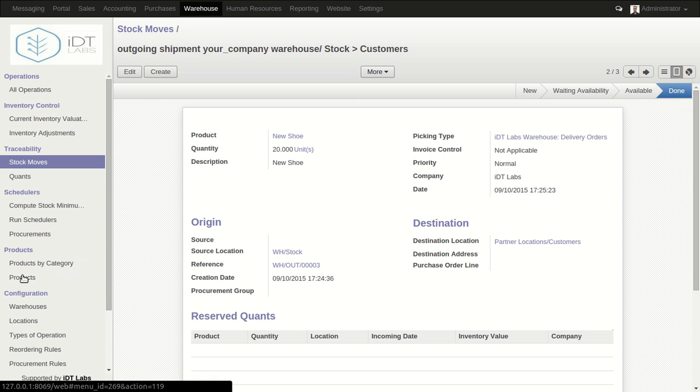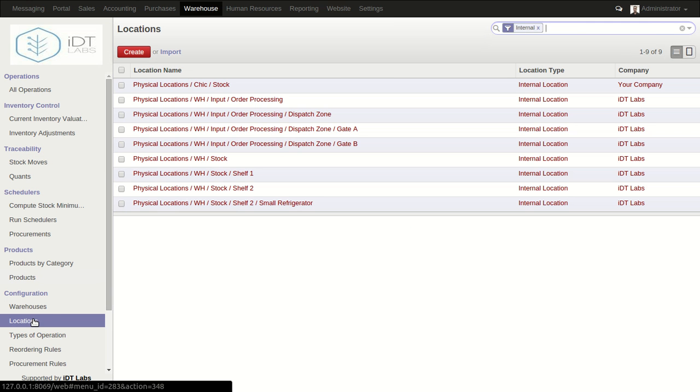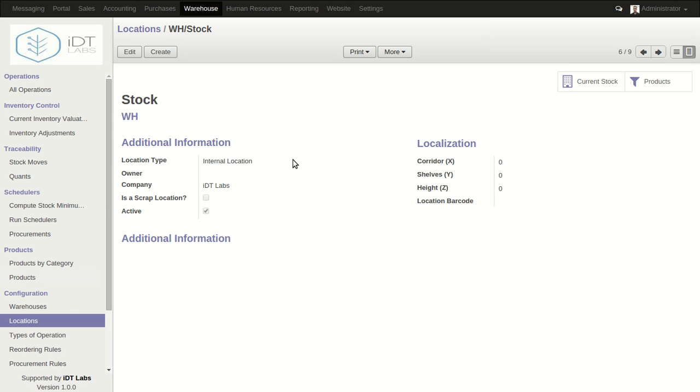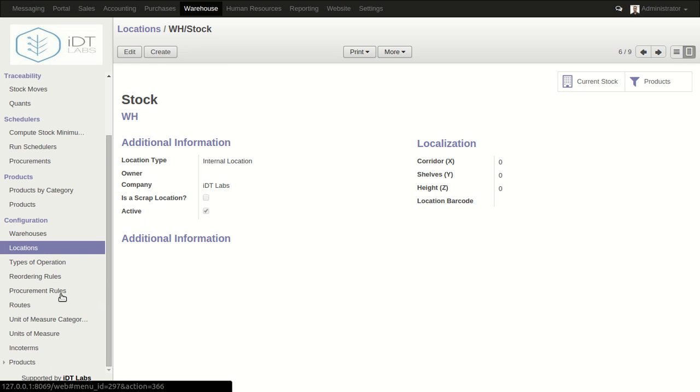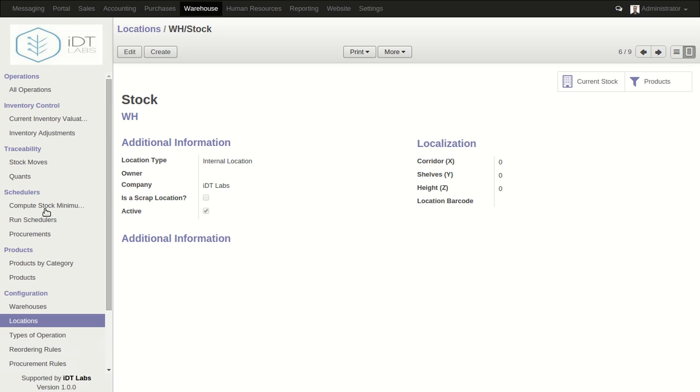So that's it so far. Let me just show you one thing more, the location, and as you can see this, anyway, we've already talked about this, the location of the warehouse, the warehouses. And then let me just see if there's something we can add again to this video, or we can just skip for another video.